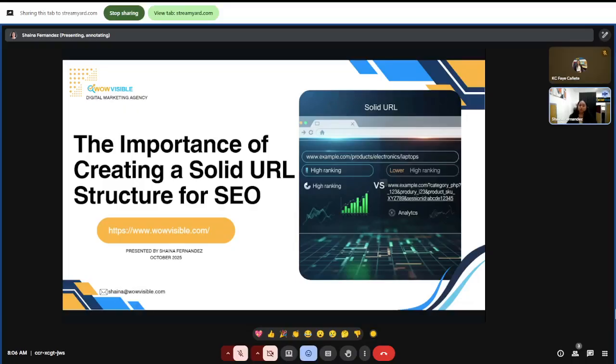So our focus for today is on a topic that looks simple but has a huge impact on SEO: your website's URL structure. By the end of this session, you will understand why URLs matter, the common mistakes to avoid, best practices to follow, and how a solid URL structure can actually boost your traffic. At the end, we'll also have a Q&A session, so feel free to think of questions as we go along. So let's get started.